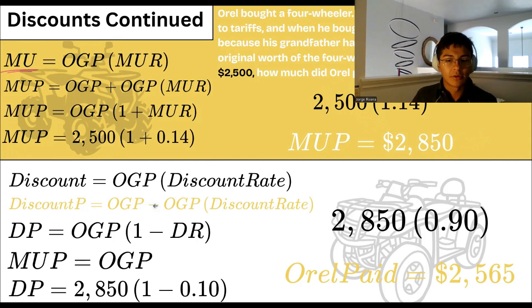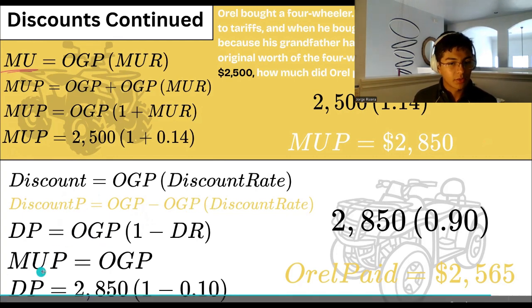Then the discount, we have seen how the discount works before. The actual discount, or the amount of money that you can subtract, is going to be the original price times the discount rate. So the discount price is going to be the original price minus the original price times the discount rate. We can substitute all these things in and factor this out.